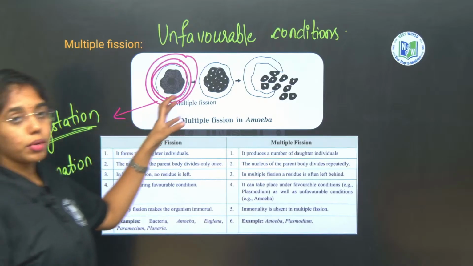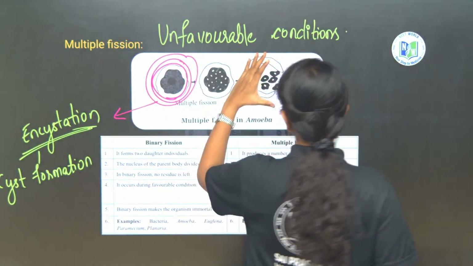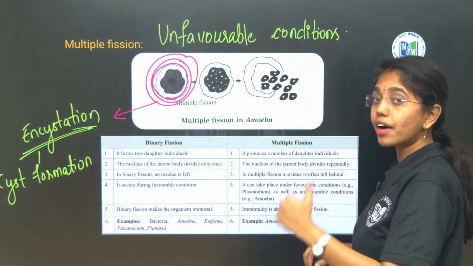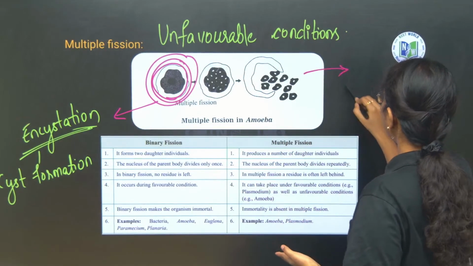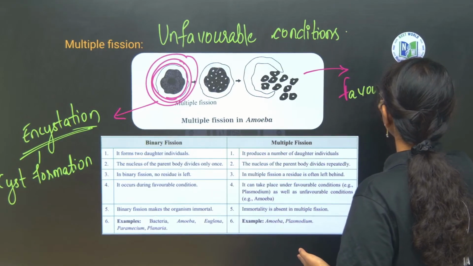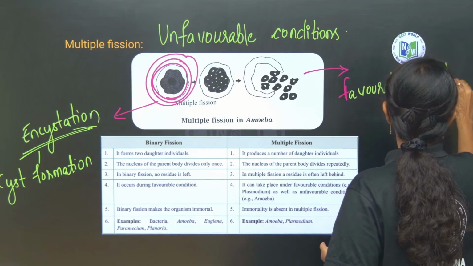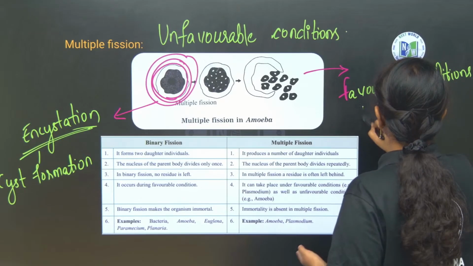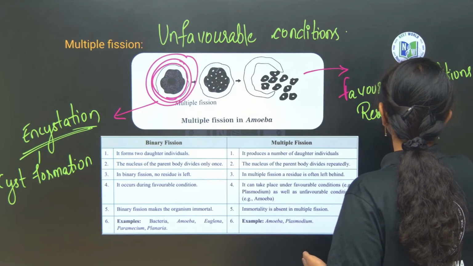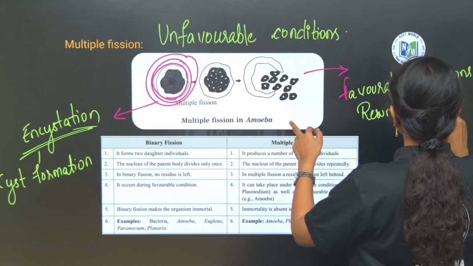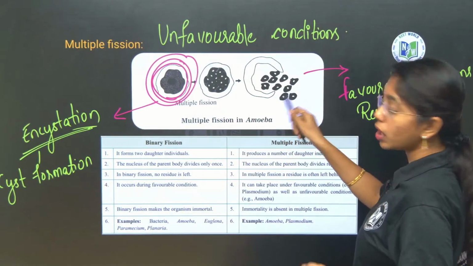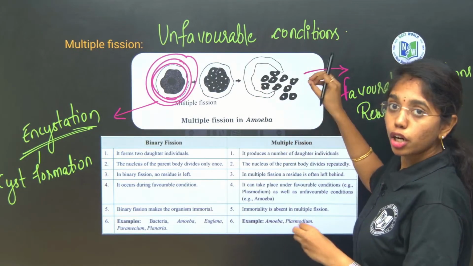After the cyst formation, the cyst will be released whenever favorable conditions are resumed back, and the cyst will burst open releasing multiple daughter amoeba.